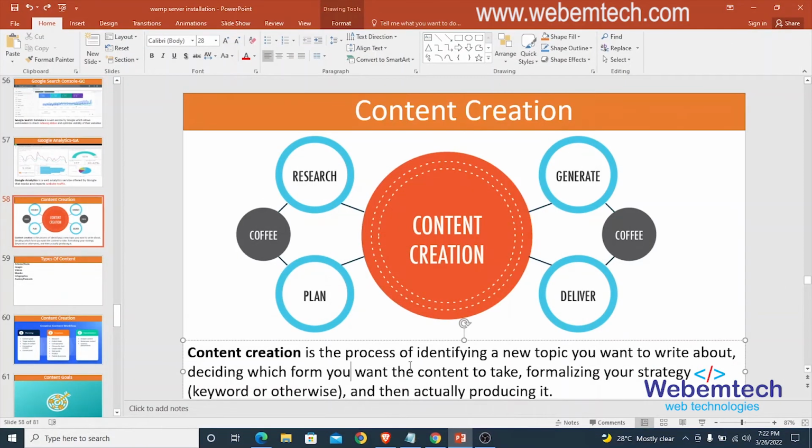Alright, so you're welcome to this section. In this section, we'll be looking at content creation. In the previous section of this training, we have learned the importance of content creation. After installing and activating your WordPress themes and plugins, the next thing is to create content in the website.